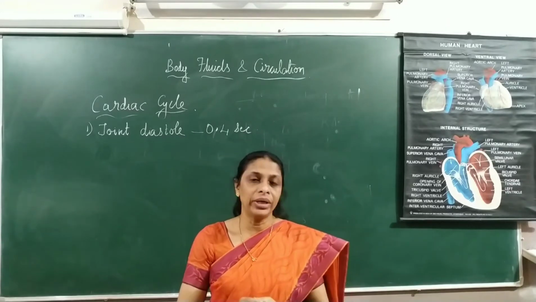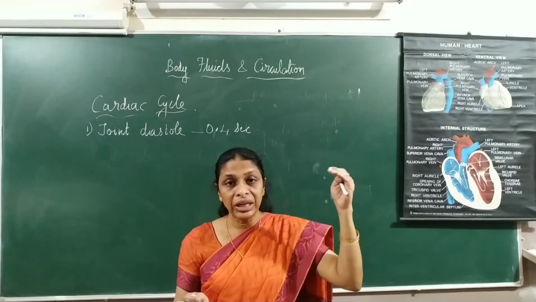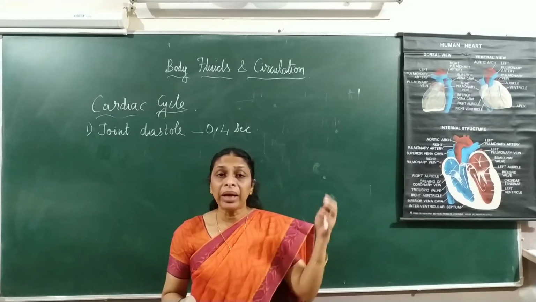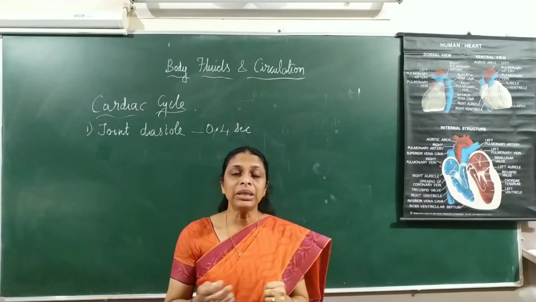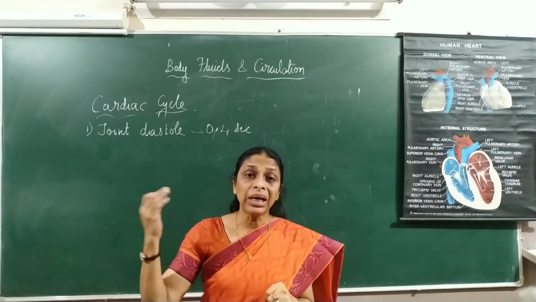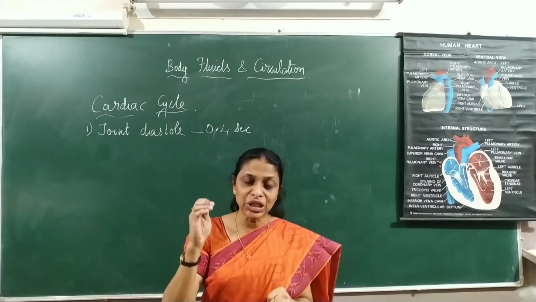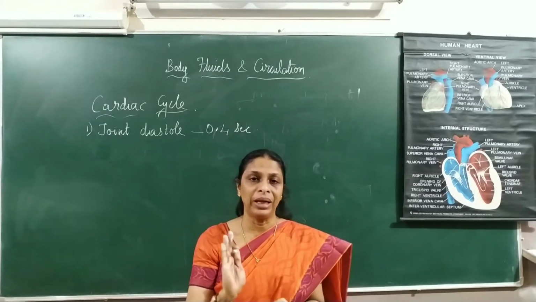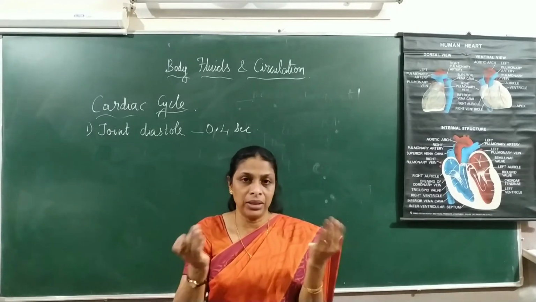Now slowly the blood from the superior and inferior vena cava will be drained into the right auricle. Simultaneously, the oxygenated blood from the lungs will be drained into the left atria through the 4 pulmonary veins. So the atria will be slowly getting filled with blood.